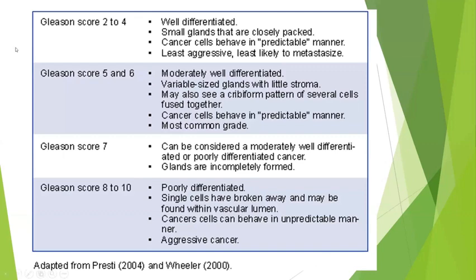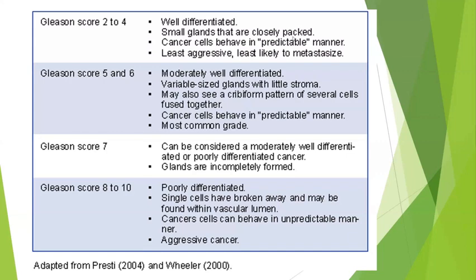So the next important thing which I have told is Gleason scoring. Here we have seen the Gleason scoring of 2 to 4. Actually, every tumor has a primary score and a secondary score. So we call them the girl score and the boy score. The primary score will be the major part of the tumor in your biopsy, scored between 2 to 10. And the minor score will be the minimal part of the tumor. We have to add up both of them, and we get the complementary score, which will be given as the grade of the tumor.